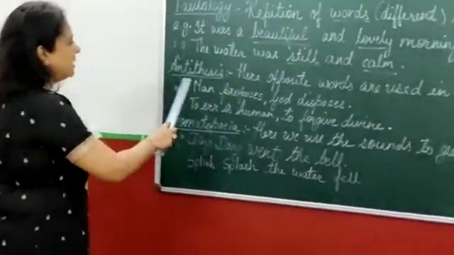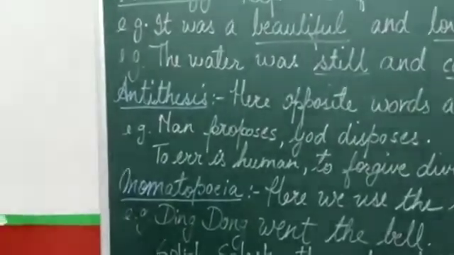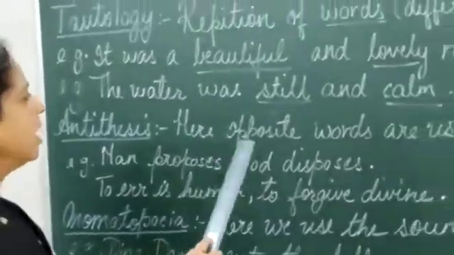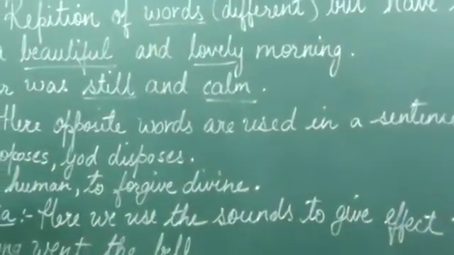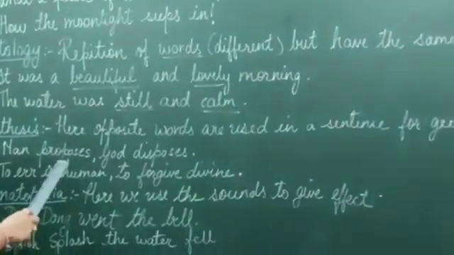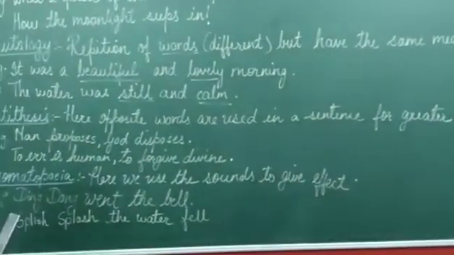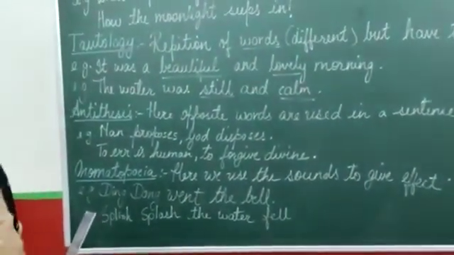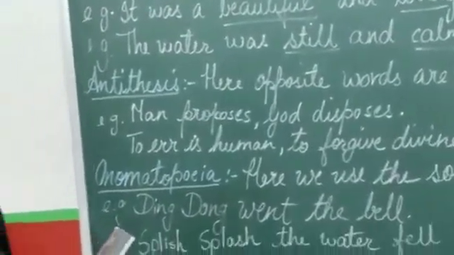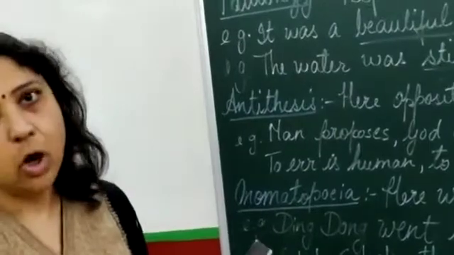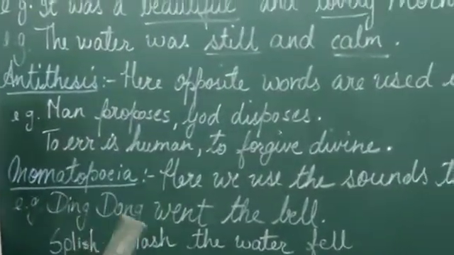Then we have antithesis. Anti means opposite. So, on the basis of that, opposite words are used in a sentence to give more effect. Man proposes, God disposes. This is a sentence which you have heard many times before. Man proposes, we think of something, but ultimately God is the one who actually does the work, so God disposes. So proposes and disposes are 2 opposite words.